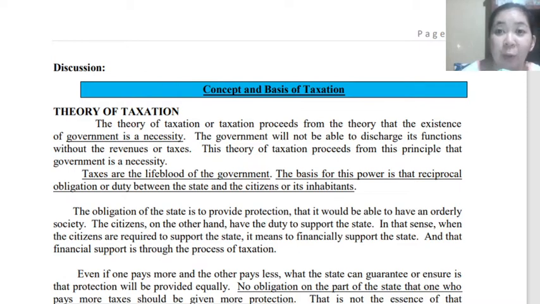This is the reason, or one of the reasons also, why the government can do their functions or fund the projects. The basis for this power is that reciprocal obligation or duty between the state and its citizens or its inhabitants.